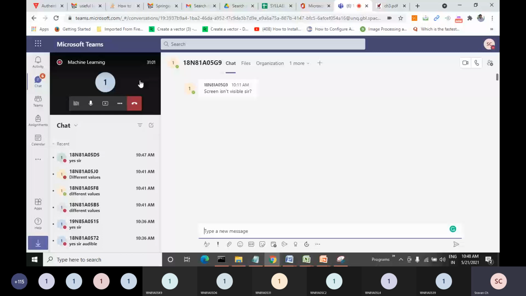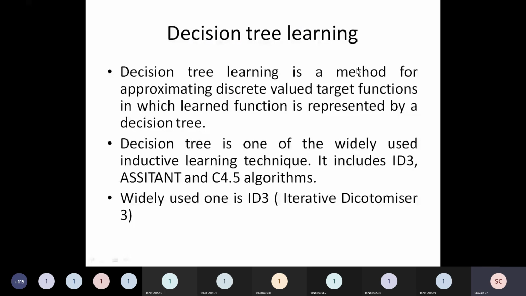Fine. Let me go back, and now we will see the example. Please try to understand this example, and please let me know. Please interrupt me, stop me if you have any doubt. Let me not run through the slides without your concurrence. I want you to understand every slide, then only we will move forward, right? Now and then I'll come back and look into the chat box for your queries. So we will move on.